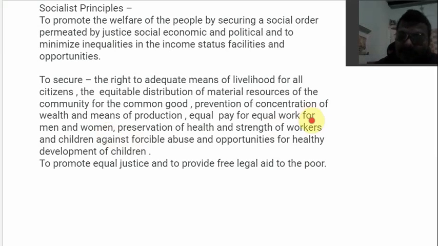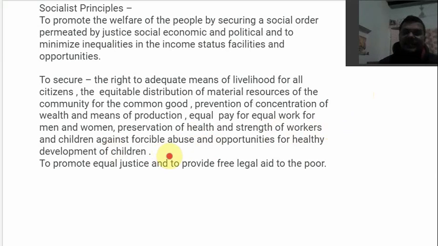Next is preservation of the health and strength of workers. When the workers are strong and healthy, that means there will be a lot of production as well. So their health and working conditions should be taken care of. There should be good working conditions in the factories or anywhere else their place of work. It should be humane, and a lot of care should be taken for their health and strength.